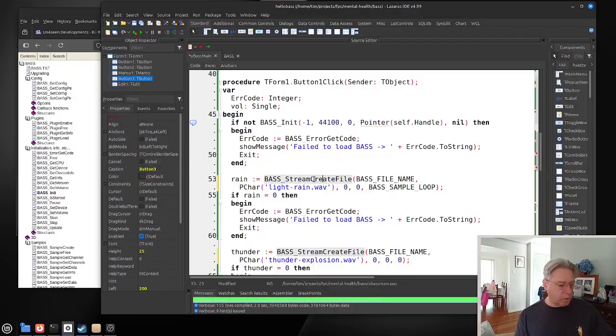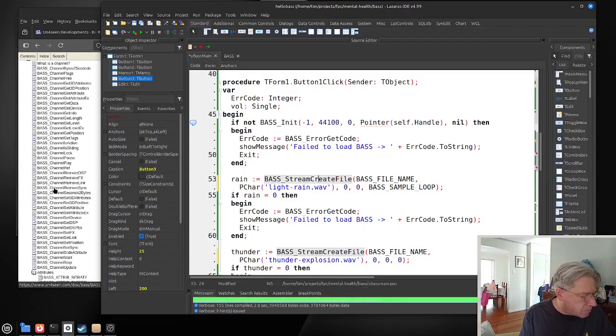So here, when we create a file, we're actually going to be reading from a file. So where is that function in here? Function, it's under streams.